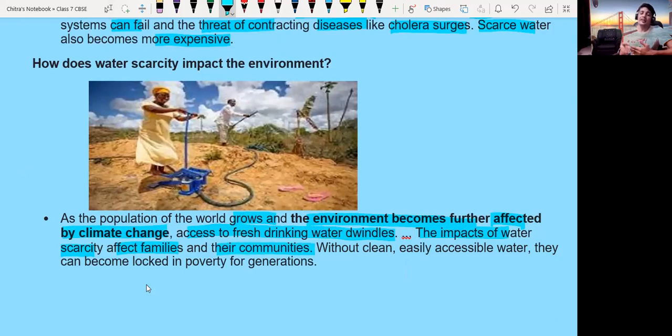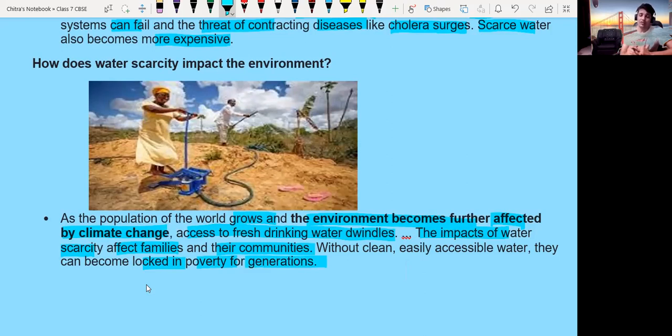They may migrate from one place to another to escape the many problems related to the scarcity of water. Without clean and easily accessible water, they become locked in poverty for many generations.